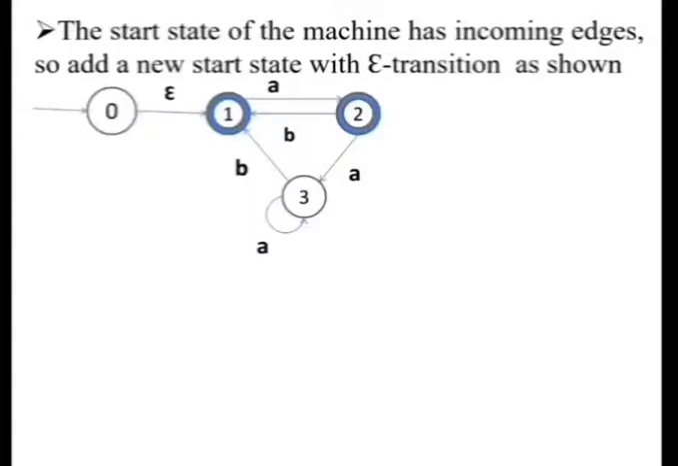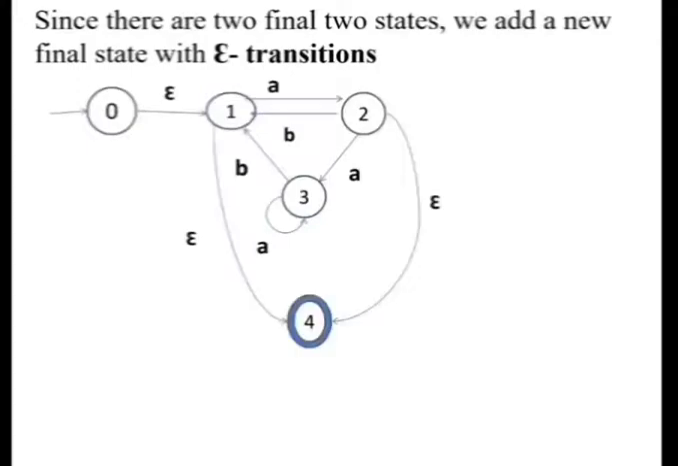The next step is, we need to check on the final state. So the FSM has two final states and both of them have outgoing edges. 2 has the outgoing edge from 2 to 3 on input A, and this final state 1 has an outgoing edge from 1 to 2 on A. So we have to add one more new final state as shown here with epsilon transitions, making the previous two final states non-final states. That is 1 and 2 are now normal states.